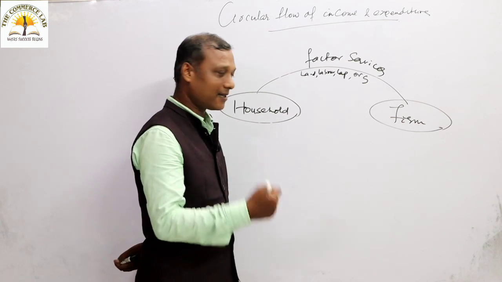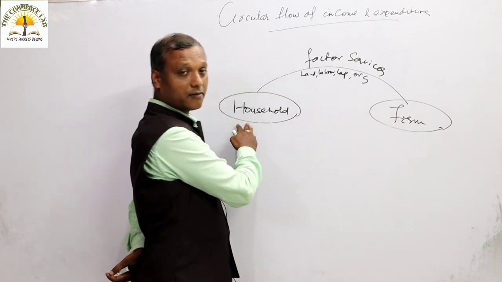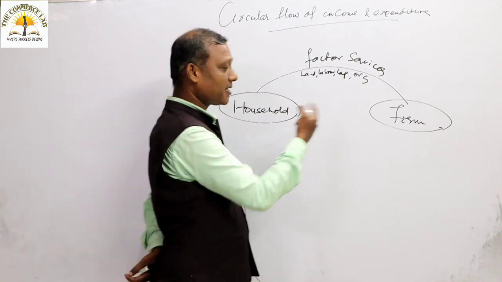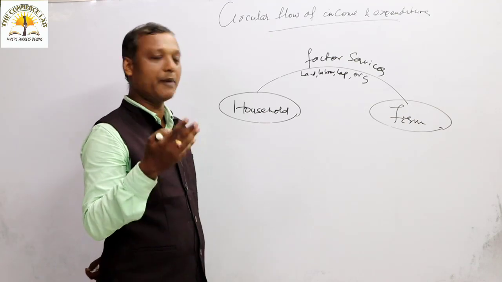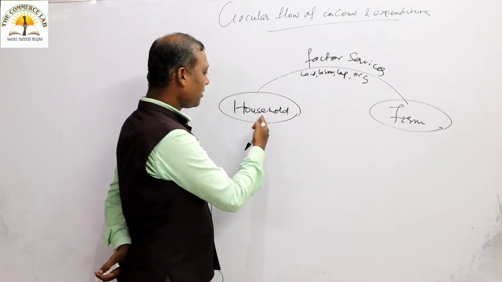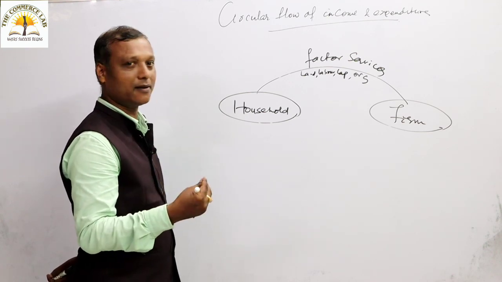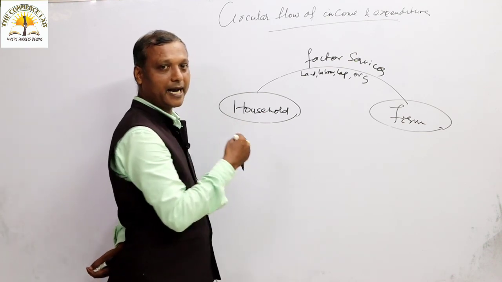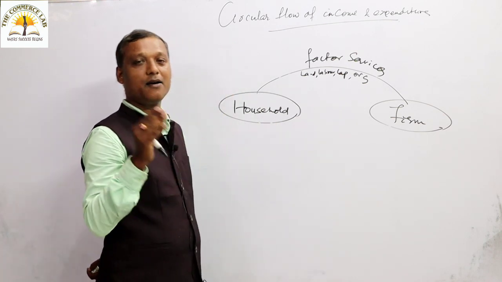Now we know that the farm sector is depending on the household sector. The responsibility of the farm sector lies in the activity of production. You know that the farm producer has the responsibility of production and the household has the responsibility of consumption. So you should understand the basic things, I think. The household sector is responsible for the activity of consumption and the farm sector is responsible for the activity of production.